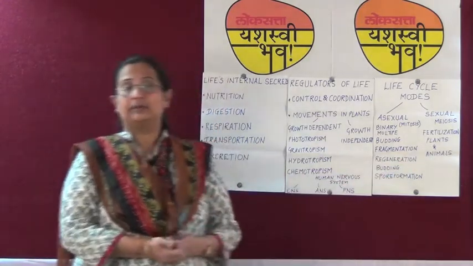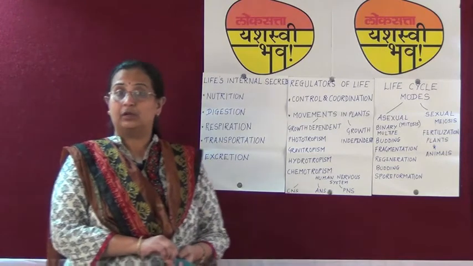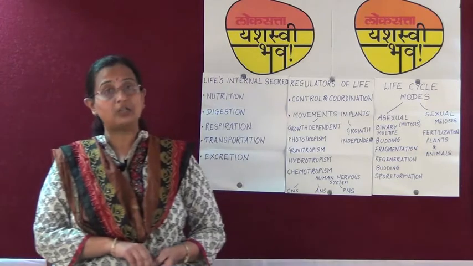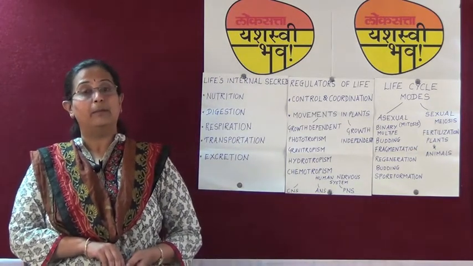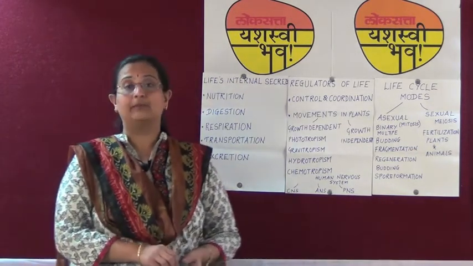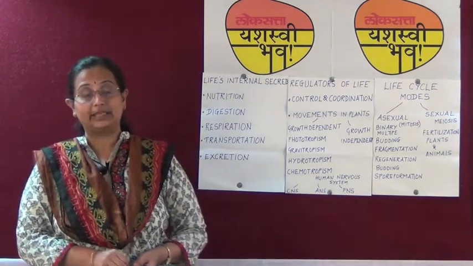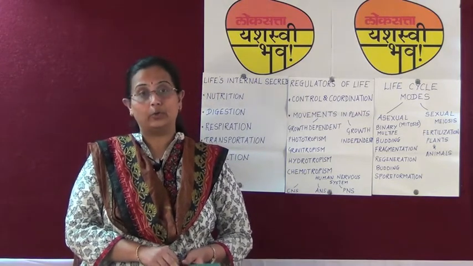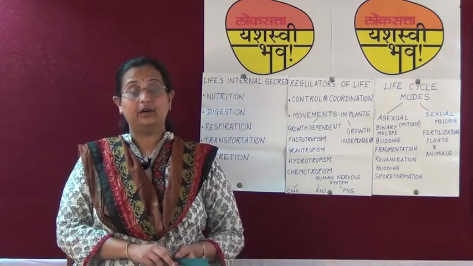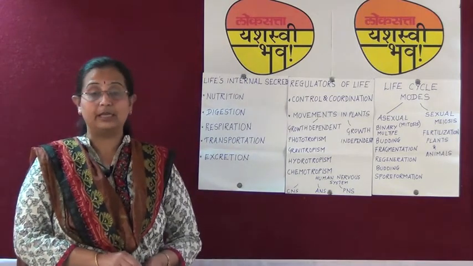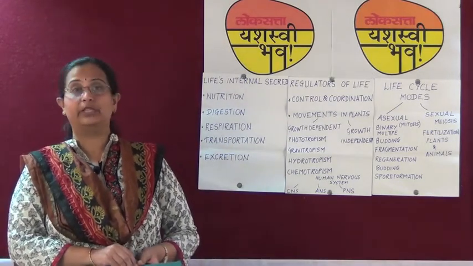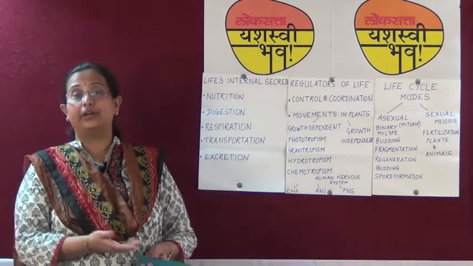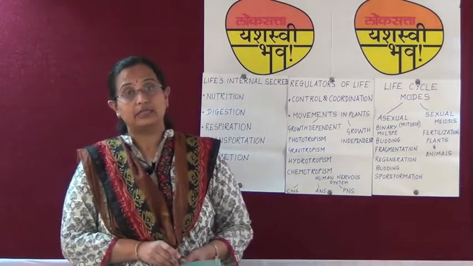In case of animals, we have studied about sexual reproduction, the male and the female reproductive system, the parts of the male and female reproductive system, the menstrual cycle which is observed in females, the fertilization process that takes place, and also formation of identical and non-identical twins. We have studied about the family planning methods in males and females, and also dealt with the sexually transmitted infections, that is the problems that are associated with human reproductive systems.